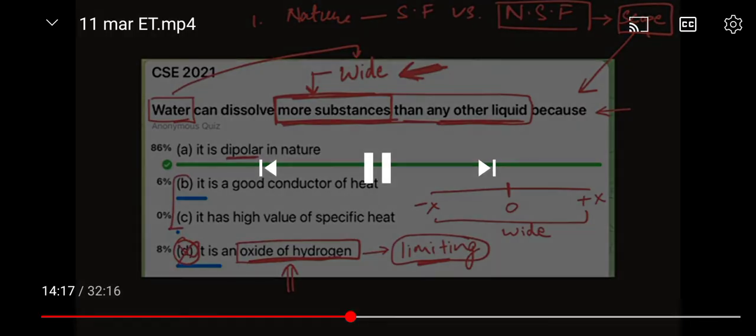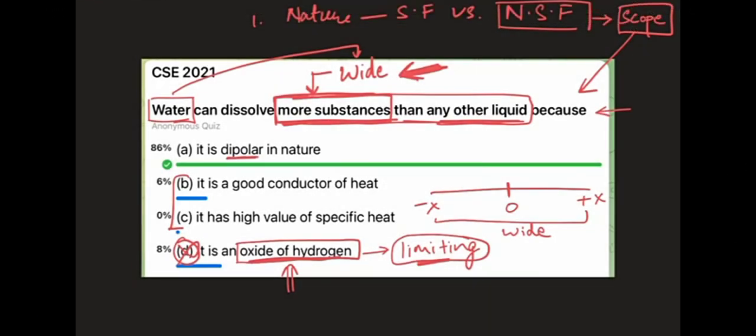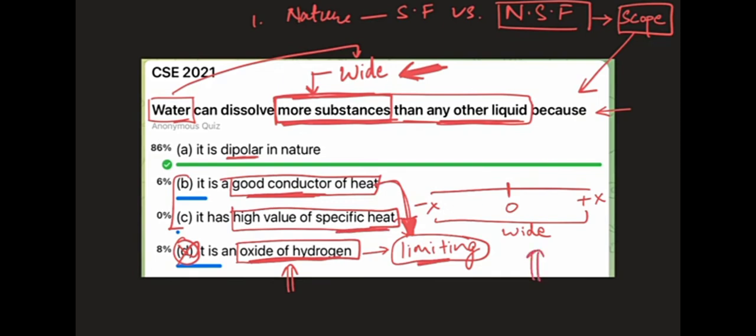Similarly, if we see B and C, these two are limiting in the sense that they are talking about heat, water being a good conductor of heat and water having a high value of specific heat. The same logic applies, that is, it is limiting the nature of water to dissolve substances, only those substances which require good conduction of heat or which require a high value of specific heat will dissolve well. But we have seen that we have a wide range of substances that can dissolve. So we will also have substances which do not require good conduction of heat or do not require a high value of specific heat. So what about those substances? Because B, C and D, all of these are limiting in some way,